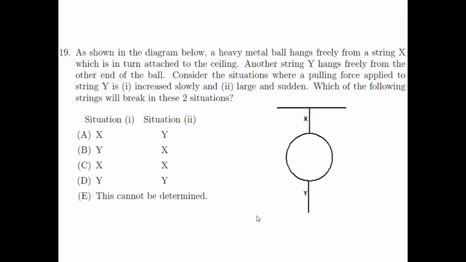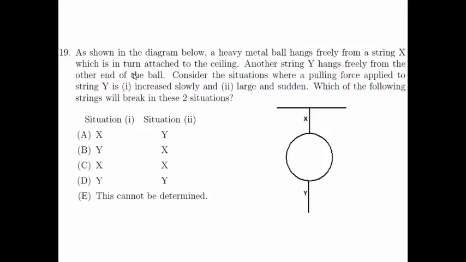The options are A. X for situation 1 and Y for situation 2, B. Y for situation 1 and X for situation 2, C. X for both situations, D. Y for both situations, or E. This cannot be determined. Now, to begin answering this question, we first need to make the assumption that string X